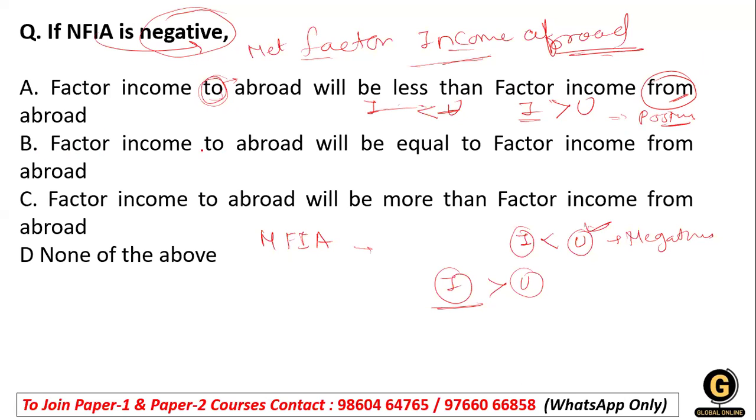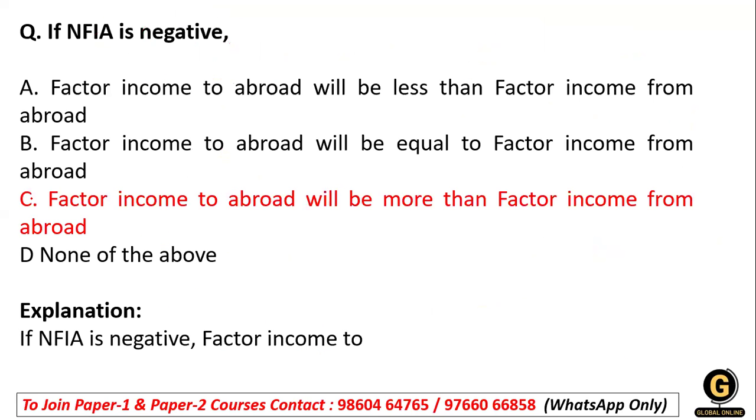Now the next statement: the factor income to abroad, that means USA, equals the factor income from abroad, that means India. So it will be negative. No, ma'am, the factor income to the abroad is more. Factor income to abroad, USA, is more than the factor income from abroad, India. So in that case, it will be negative. So option C is the right answer over here. Hope you understand this concept.